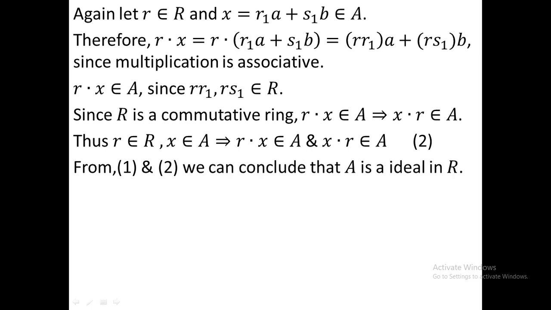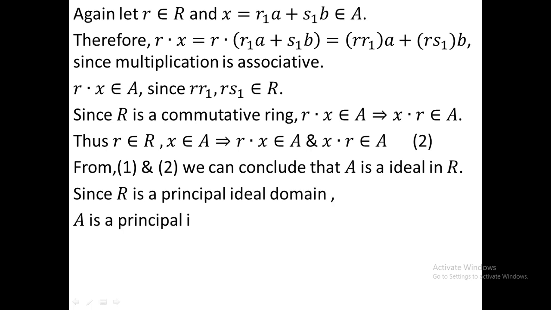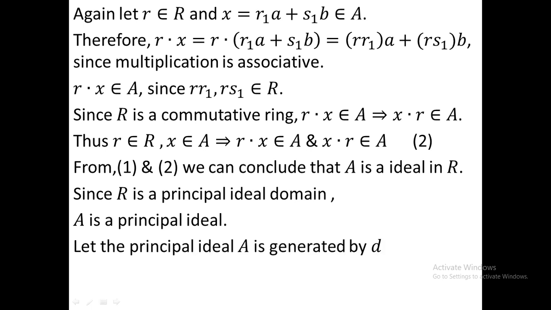Here capital R is a principal ideal domain. You know the definition of a principal ideal domain: in a principal ideal domain, every ideal is a principal ideal. So since here A is an ideal in R, therefore A will be a principal ideal. Since R is a principal ideal domain, capital A is a principal ideal in R. Since it is a principal ideal, it will be generated by some element. Suppose the principal ideal capital A is generated by d.